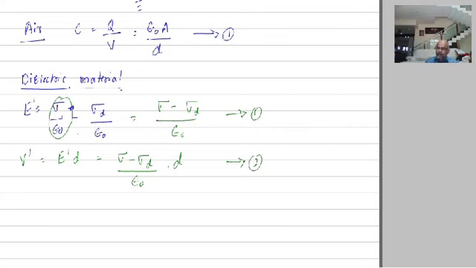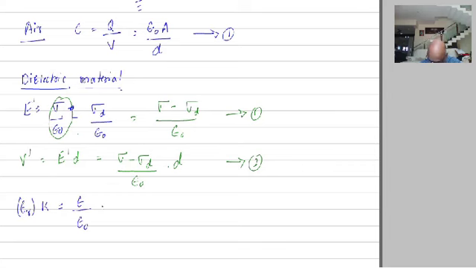Now, if you remember the definition of dielectric constant, what is the dielectric constant? Epsilon r, the dielectric constant, can also be written as K. It is equal to epsilon divided by epsilon naught.